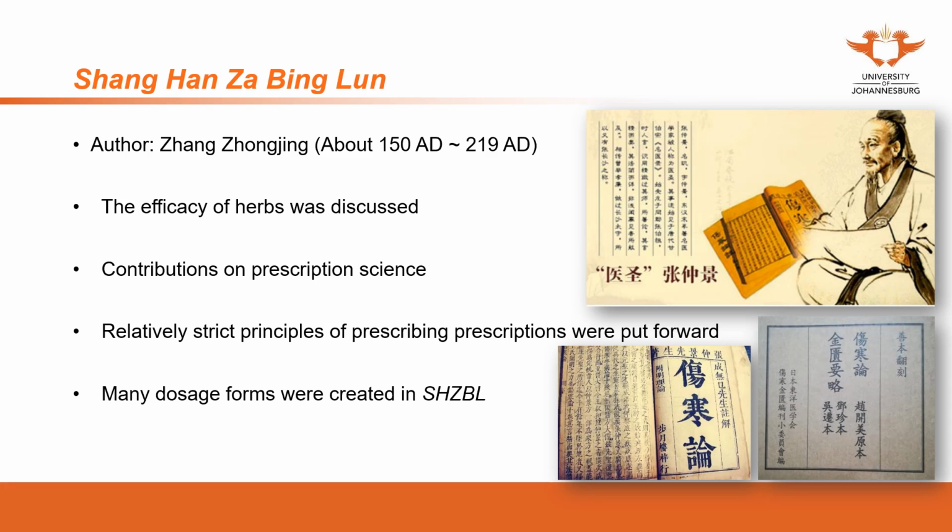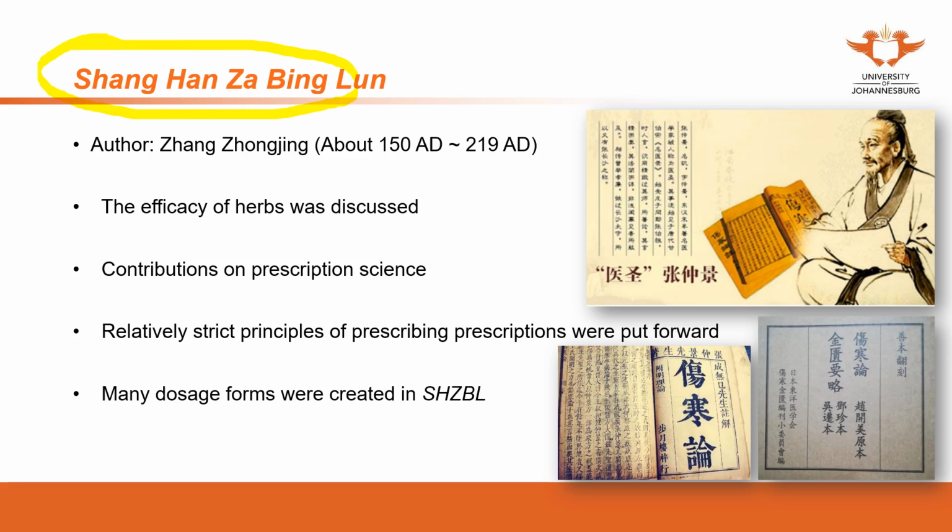Nowadays, we still use this book. We still study this book a lot. As we discussed previously, the COVID-19 patients in China were treated by herbal medicine. More than 90% of the patients were treated by herbal medicine, and more than 90% of them recovered. Where does the formula come from? The most popular formula used for COVID-19 was from Shanghan Zabing Lun, from this book.